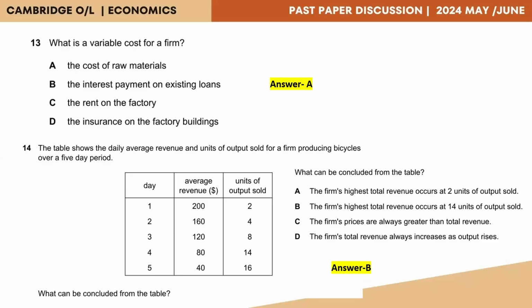The firm's highest total revenue occurs at 14 units of output because at 14 units of output, it is 14 multiplied by 80. So that gives you the total revenue there. So if you did the total revenue calculation, you would see that option B is the correct answer.